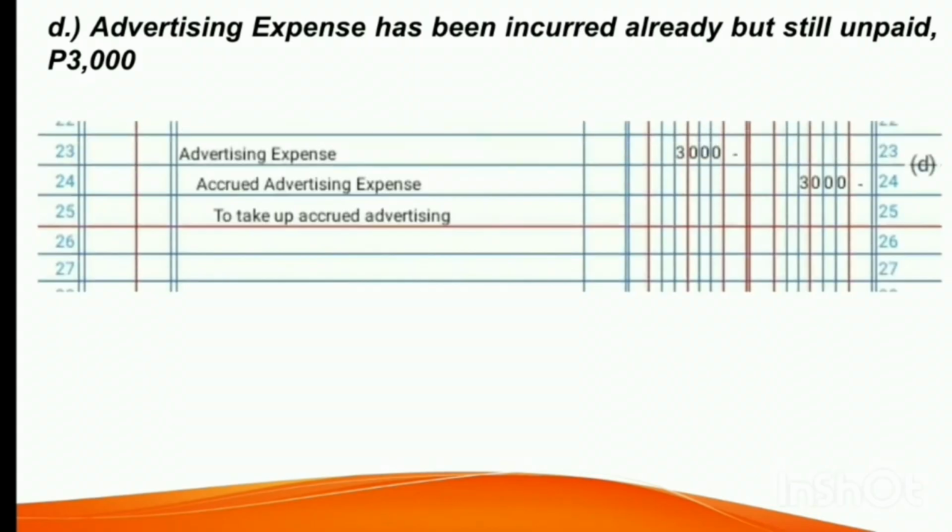Advertising expense has been incurred already but still unpaid, 3,000 pesos. So this is an accrued expense, an expense that is already incurred but not yet paid. So here's the adjusting entry for this. Debit advertising expense, 3,000 pesos, and then credit to the liability account, which is accrued advertising expense, 3,000 pesos. So this is to take up accrued advertising. And then we also put letter D to indicate that this is the fourth adjusting entry.